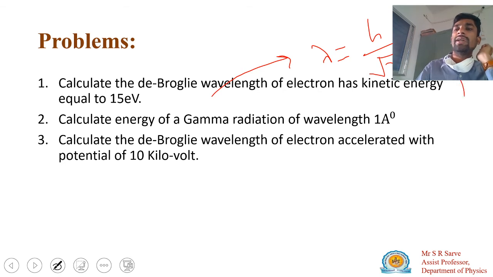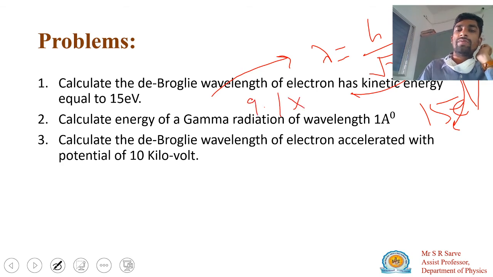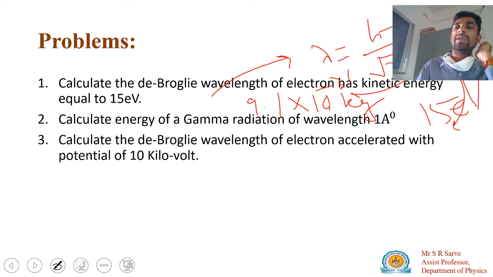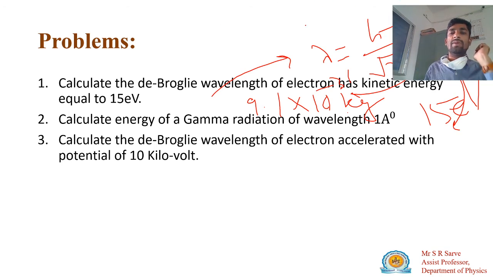What is this kinetic energy? Here the kinetic energy is 15 electron volt, h is Planck's constant, and m is the mass of the electron. What is the mass of the electron? 9.1 × 10^-31 kg. And what is Planck's constant? 6.63 × 10^-34. If you substitute these values, you can get the answer of this problem.